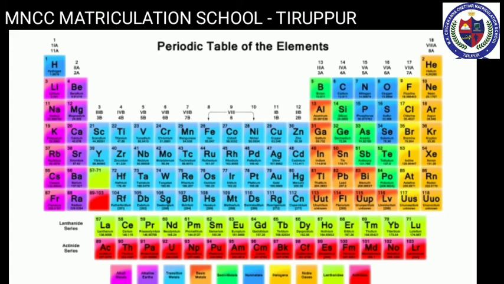Now let's see some features of the modern periodic table. First, all the elements are arranged in the increasing order of their atomic number. And second, the horizontal rows are called periods. There are 7 periods in the periodic table. And third, the elements are placed in periods based on the number of shells in their atoms. And fourth, vertical columns in the periodic table, starting from top to bottom, are called groups. There are 18 groups in the periodic table.